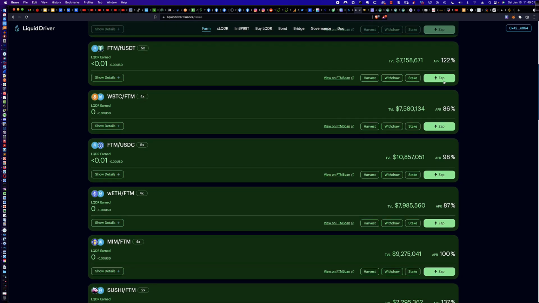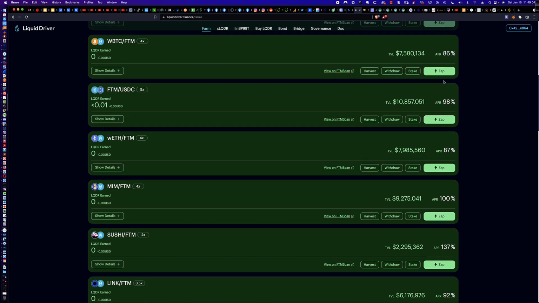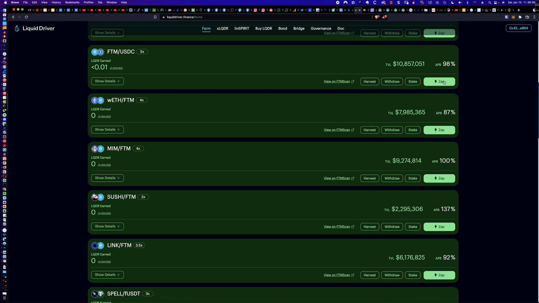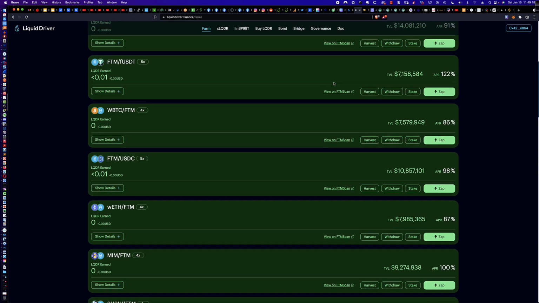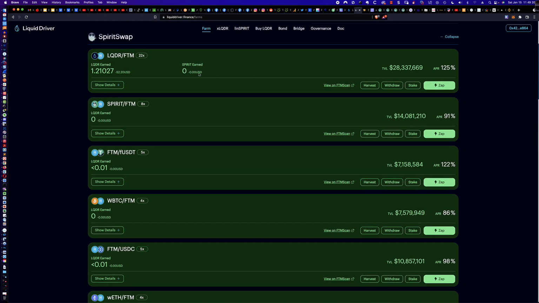And I've highlighted the Zap. The Zap is one of the coolest things ever because it does the swap of FTM to half of whatever you're pairing with, right? If you were doing FTM USDC or whatever you're doing. An example here would be the very first one up here, the LQDR FTM.